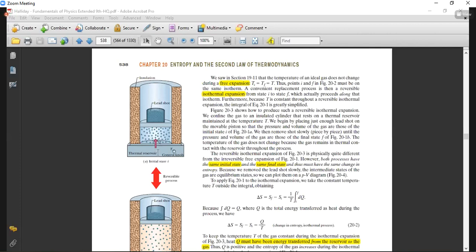So when the heat is absorbed by the system, we will take it as positive. We always take Q positive when it is absorbed by the gas. So the change in entropy delta S should be equal to what? Q over T. Okay, clear?